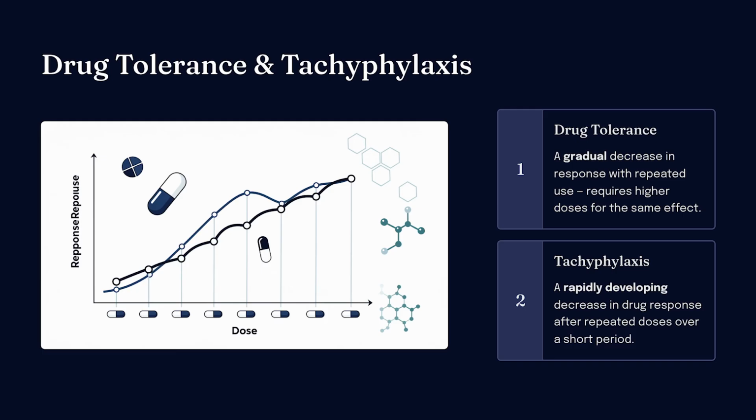Define drug tolerance and tachyphylaxis. Drug tolerance is a gradual decrease in response to a drug with repeated use, requires higher doses for the same effect. Tachyphylaxis is a rapidly developing decrease in drug response after repeated doses over a short period.